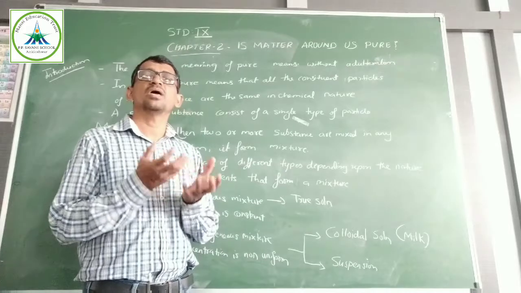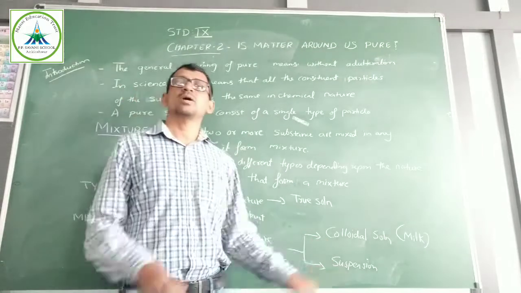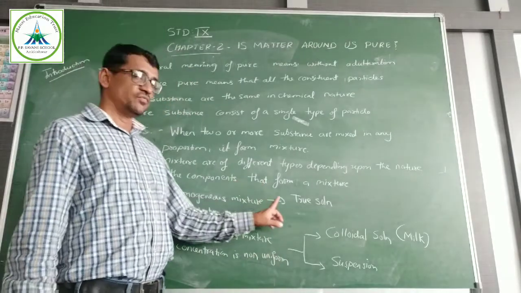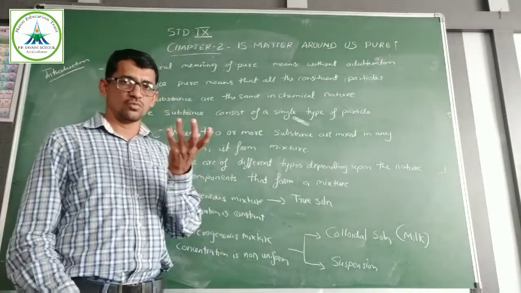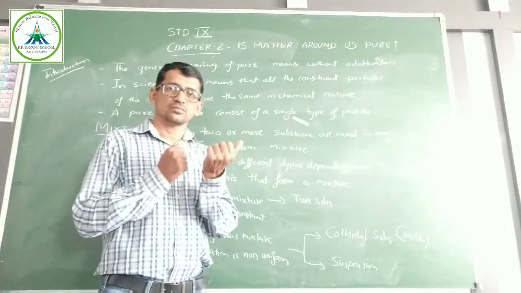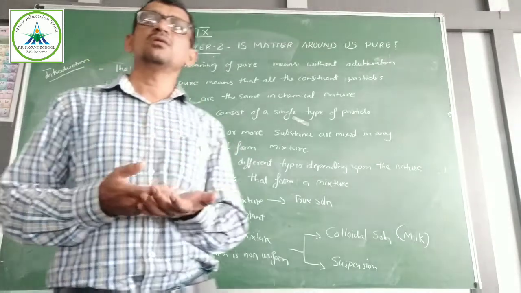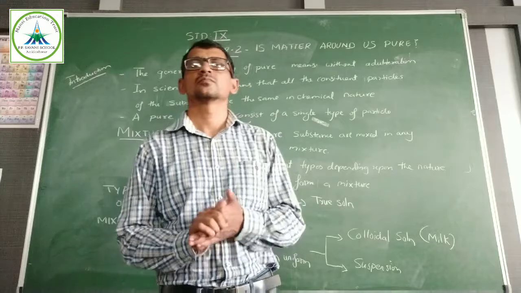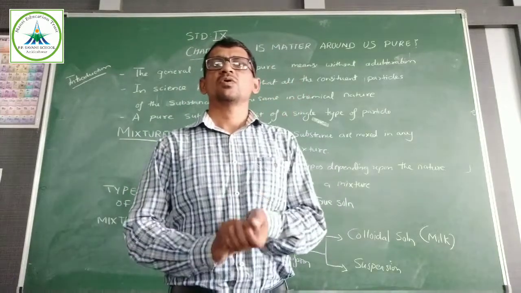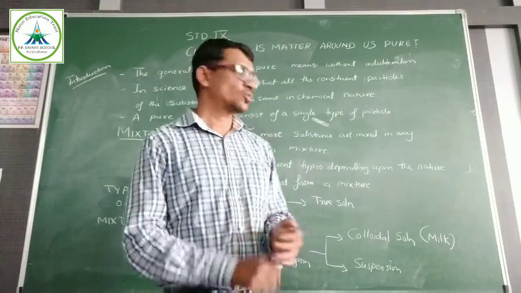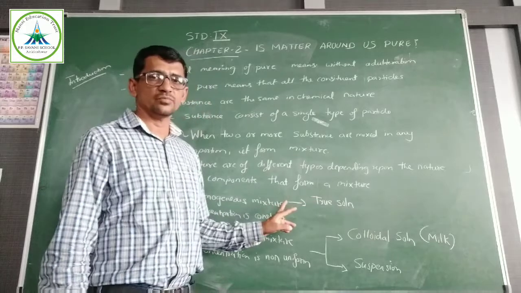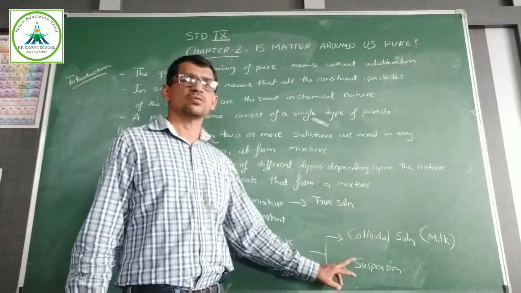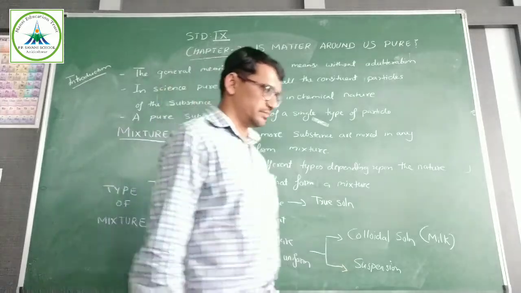Suspension particles become heavy, form clusters, and settle down. That is known as suspension. First one, if it is homogeneous, then it is a true solution. Light will pass from it. Okay, it is a mixture, but light will pass. That is known as homogeneous. I will give the demonstration for true solution, meaning homogeneous mixture. Second one is colloidal solution, and third one is suspension.